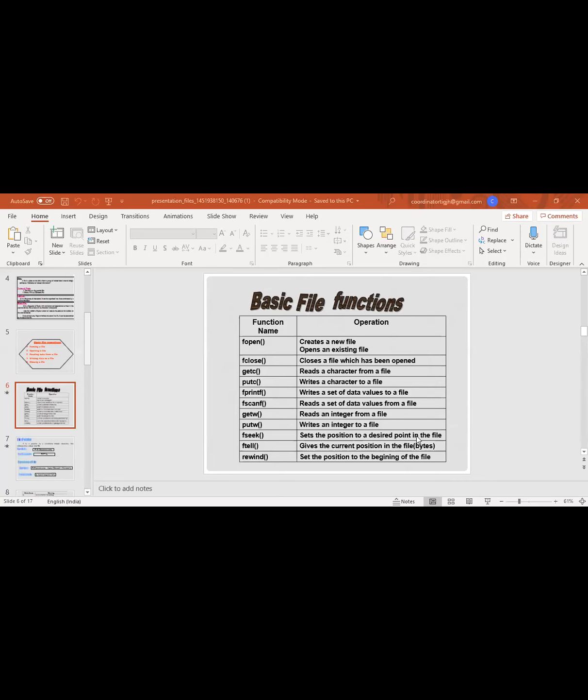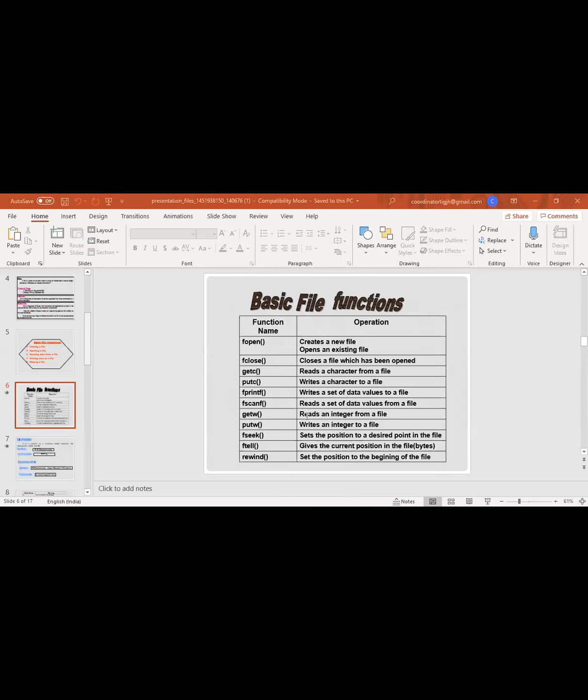Similarly, for reading the data from your file, you use not only scanf, you use fscanf. There are some other functions too. According to our requirement, we write our programs, and normally these functions are mostly needed either for reading or for writing, reading the data from the file or writing the data onto the file.